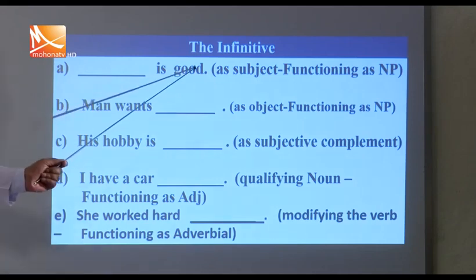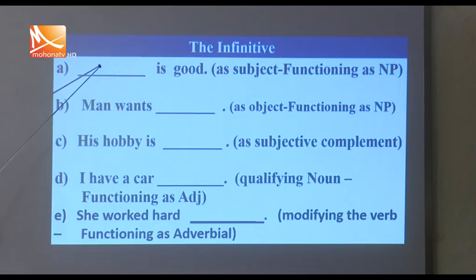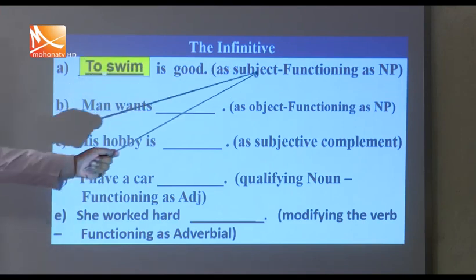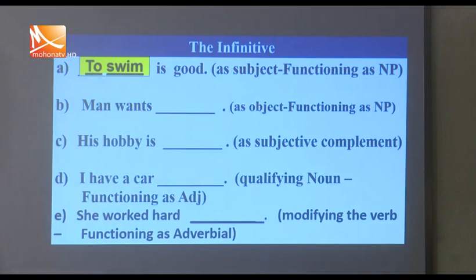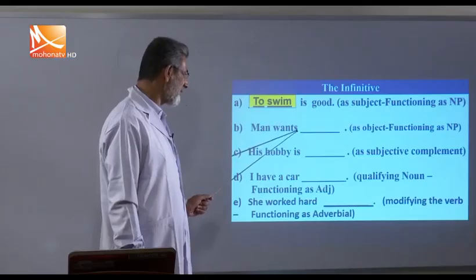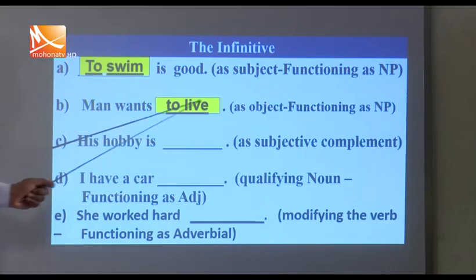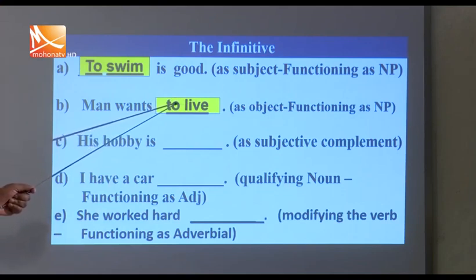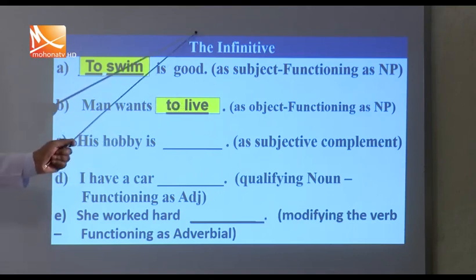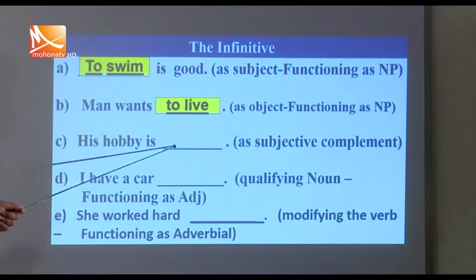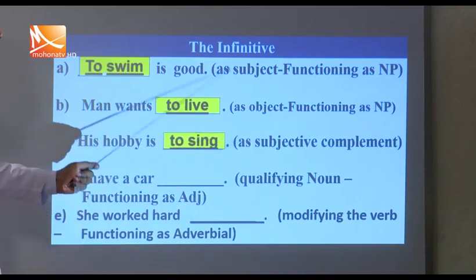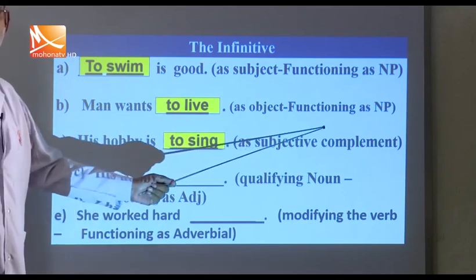Here you see to swim is good, as subject, functioning as noun phrase. So we use infinitive as a subject. Here you see man wants to live, as object, functioning as noun phrase. So what does he want? To live. So this is object. So infinitive is used as an object of the sentence. My hobby is to sing. So infinitive is used as subjective complement.